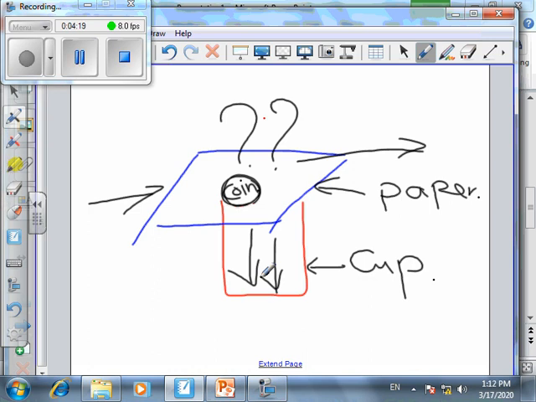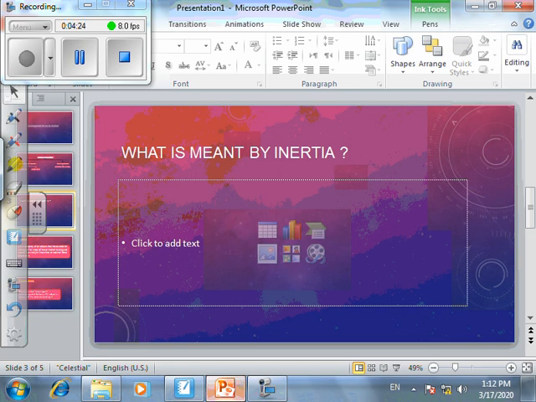Another example of inertia: if we have a bus or a car, and you are in this bus, and the bus is moving, and you see the driver stop suddenly. What happens to you? You rush forward.